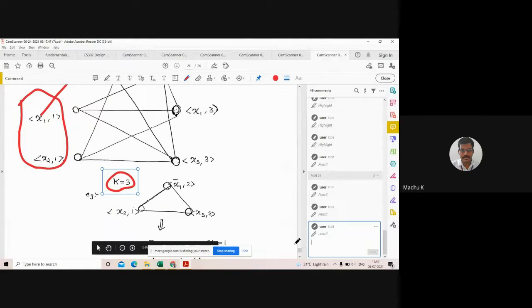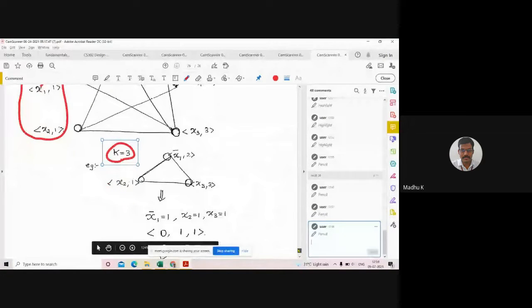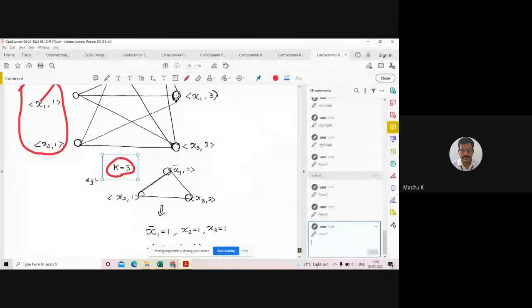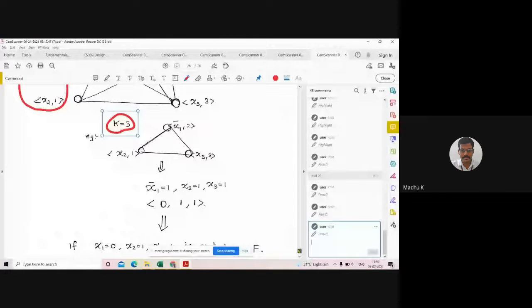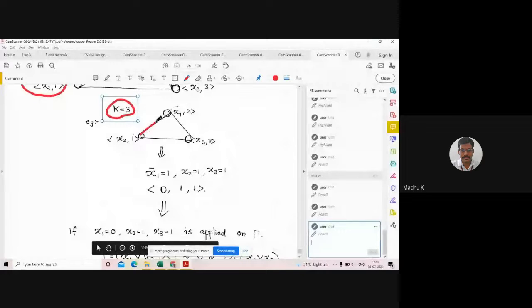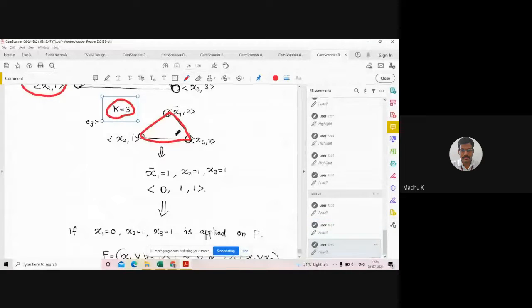Yes, you can note in this graph there exist different cliques of size 3. One of the cliques is this one. This is one example. This is a subgraph which is completely connected. So this is a clique of size 3, with 3 nodes: one is x2, another is x1 complement, another is x3.